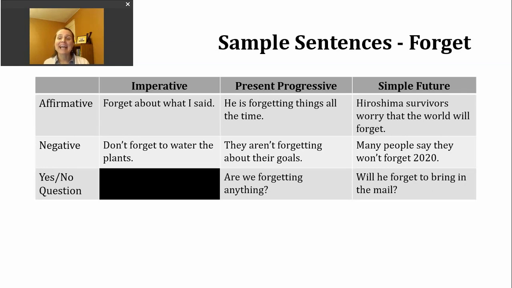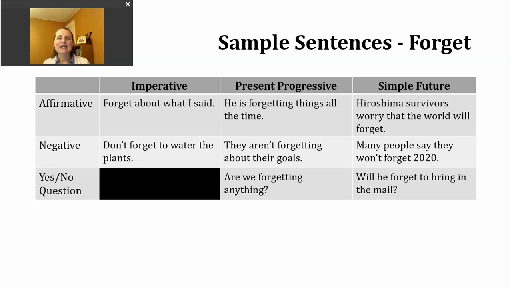If I want to make a negative sentence in the simple future using will, I'm just going to insert not after will, and then I'll have my base verb. You might hear native speakers use the contraction form won't. Here's an example of that. Many people say they won't forget 2020. Kind of a promise there when we're using the future.